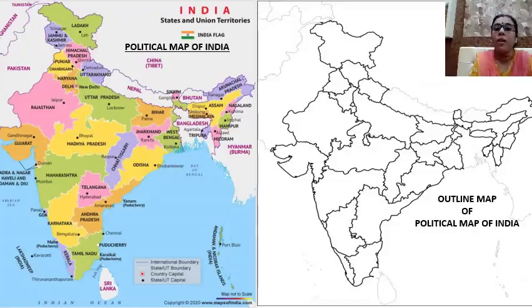So, the right hand side is the outline map of the political map of India, and the left hand side is the political map of India. This political map is for reference. You have to refer to the political map of India, and accordingly fill up the outline map of India. I hope you have understood.